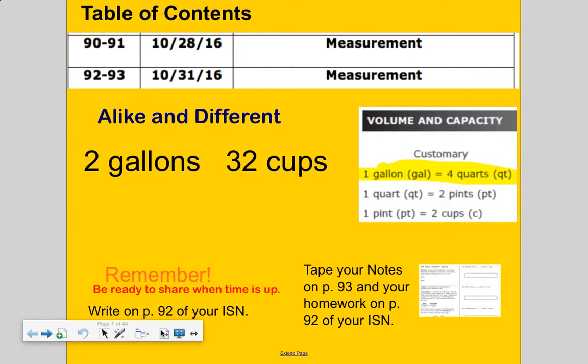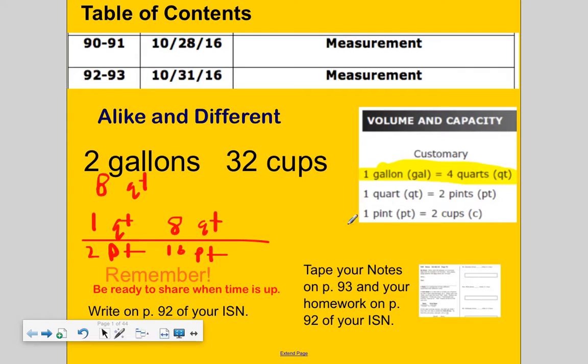But let's bring some mathematics into this. Let me get my calligraphy pen. We know each gallon has 4 quarts. So if you have 2 gallons, that would be 8 quarts. And we know each quart, or 1 quart, has 2 pints. If you have 8 quarts, how many pints would you have? Let's see. If each quart is equal to 2 pints, that's times 2. 8 quarts will be 16 pints.